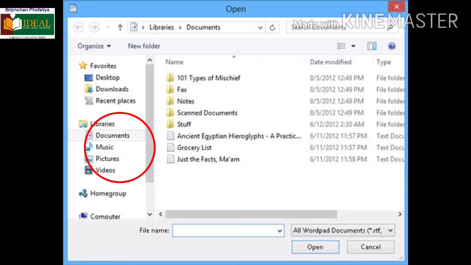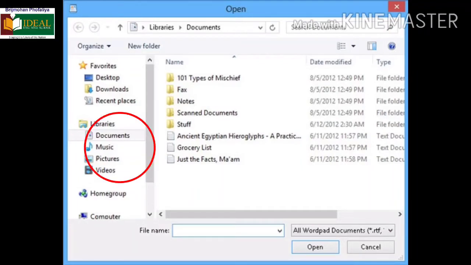In Windows, a library is a feature that helps you to store and organize your files and folders. By default, there are 4 libraries in Windows: Documents Library, Pictures Library, Music Library, and Videos Library, that you can see on the screen. The first one, Documents Library, is used to store and organize text files like Notepad, WordPad, Word documents, spreadsheets, presentations, etc.